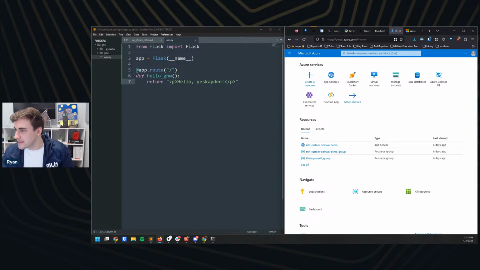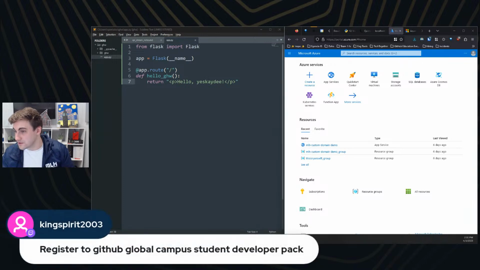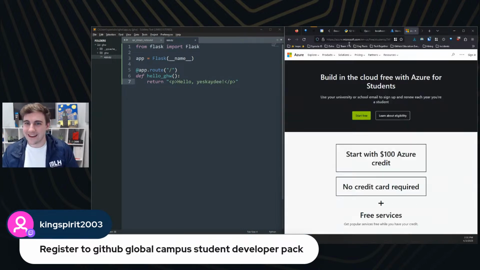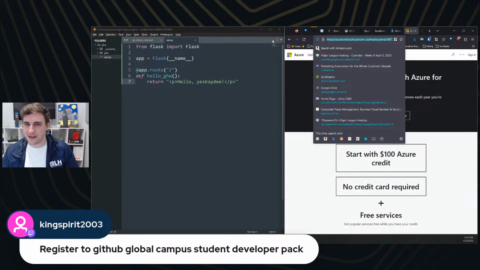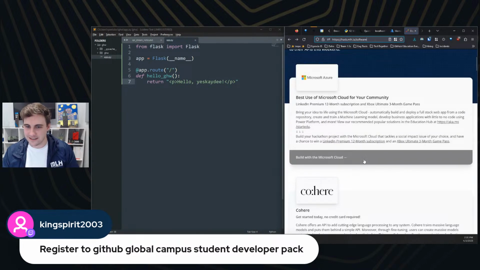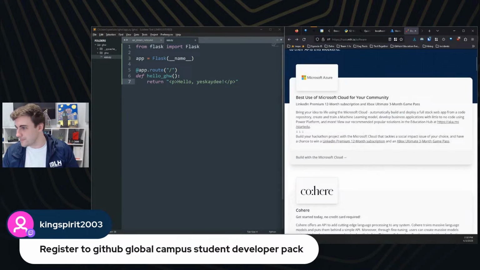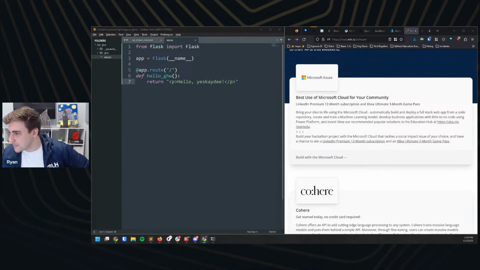Let's see if there's any I missed here. This is also a great pro tip. We're going to be using GitHub in a second as well. We're going to sign up for a GitHub account if we don't have that. Yeah, I can just drop the link directly, I think. Let me do it like this. Let me copy this link for you at home.